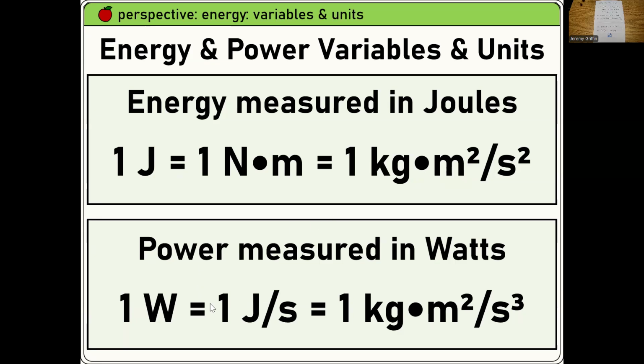Right? And how about this other one? Watts. You guys ever look on a light bulb? So it's like 20 watts. Well, that would be like 20 joules per second. Okay, so that's a rate of work, right? Rate of energy transfer, right? Joules per second. Okay, you guys got joules and watts for energy and power.